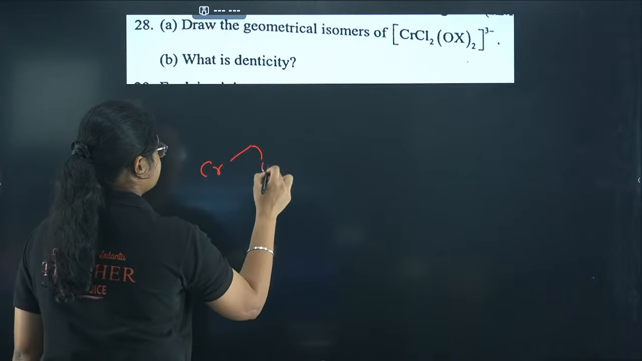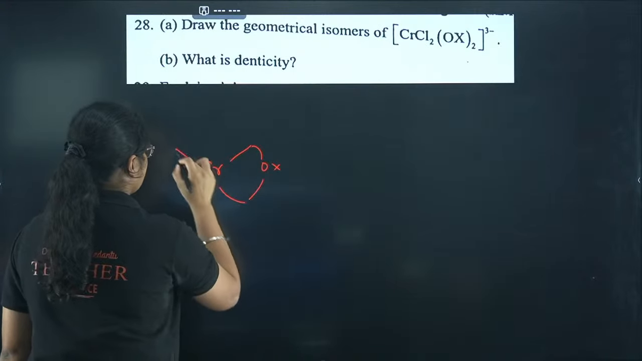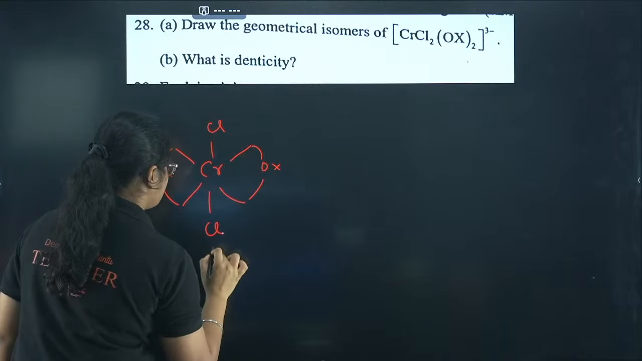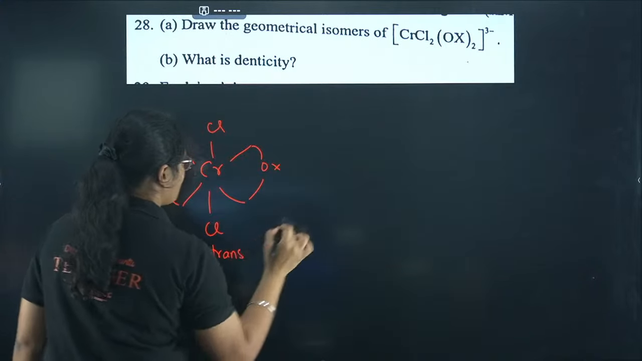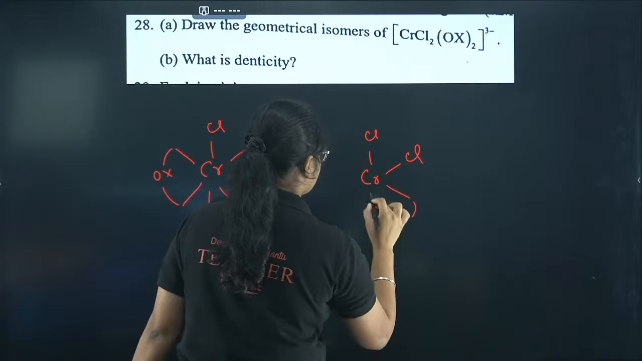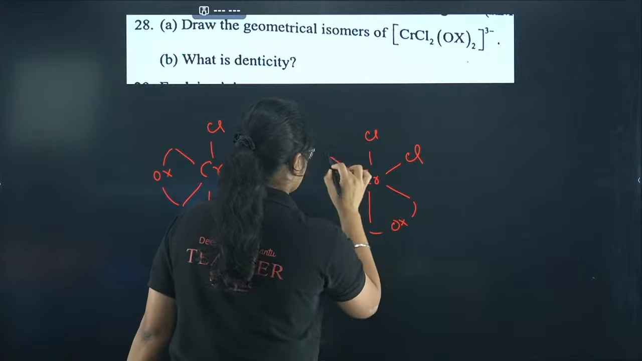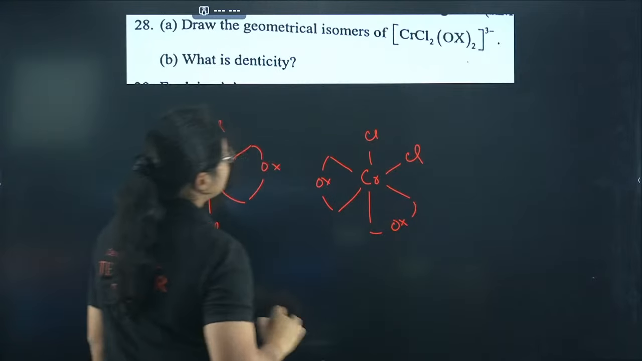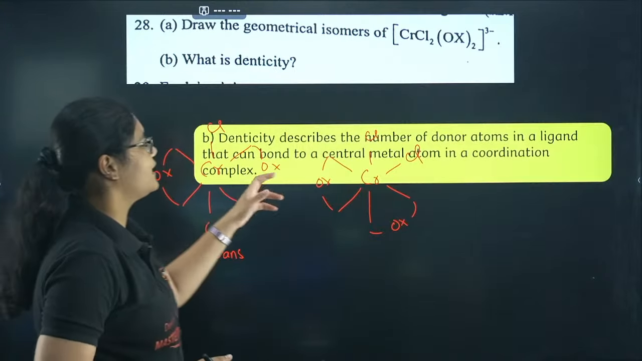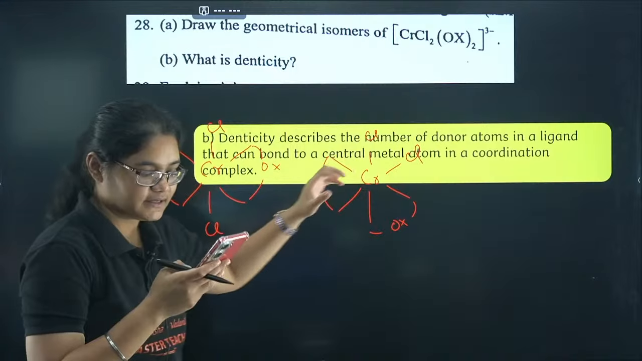So you can write down like this. Oxalate will be in this form. Okay, so this is the trans form. And how will be the cis form? The cis form will be like this. Okay, I'll go very fast here. What is denticity? Denticity is defined as the number of donor atoms present in a ligand.